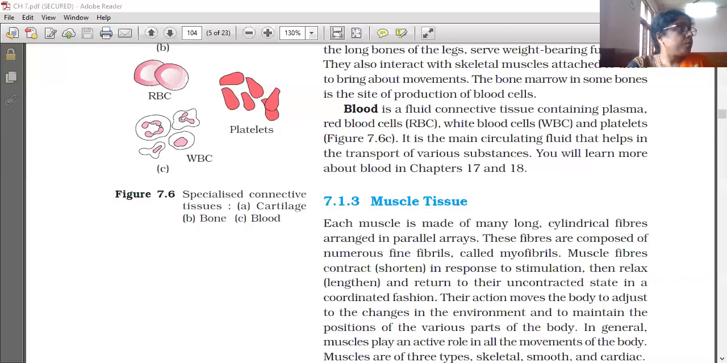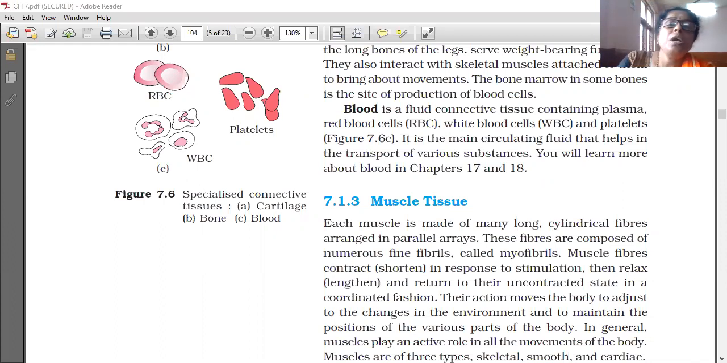Loose connective tissue. Connective tissue is classified into loose connective tissue, dense connective tissue, and specialized connective tissue. In loose connective tissue, areolar tissue and adipose tissue. Dense connective tissue, dense regular and dense irregular. Specialized connective tissue, cartilage, bone, and blood.